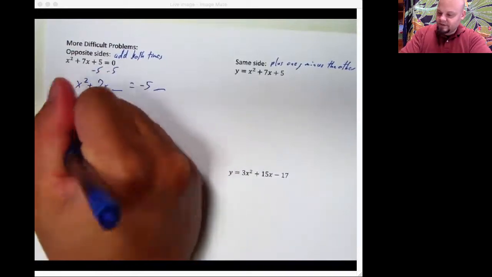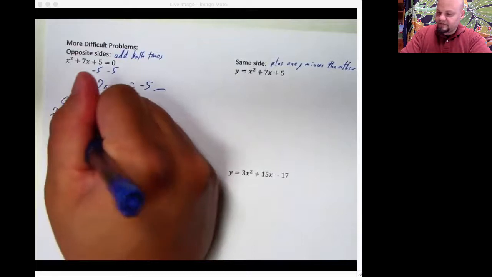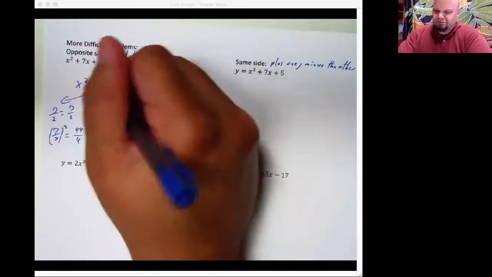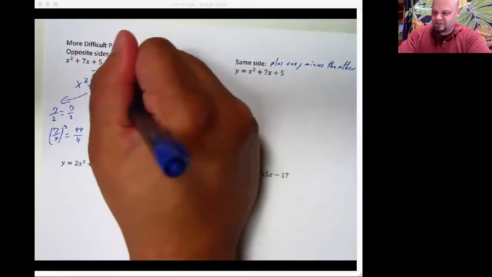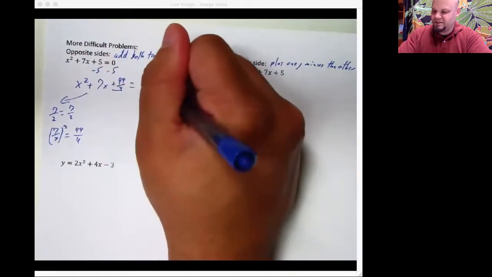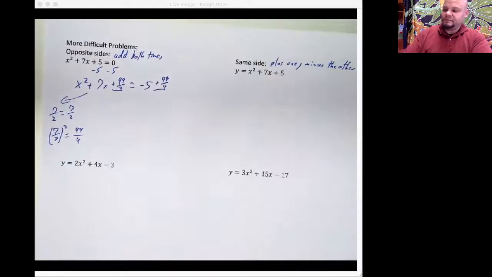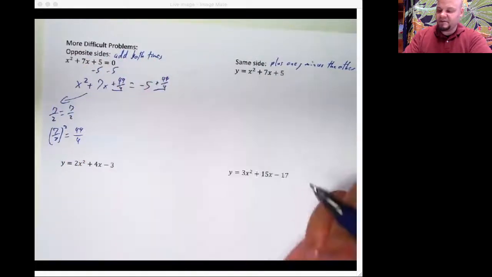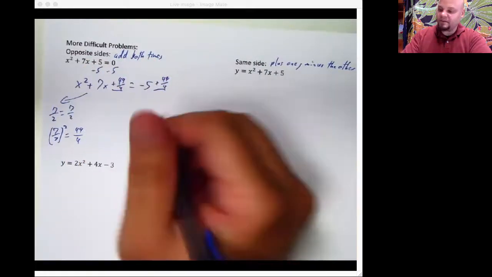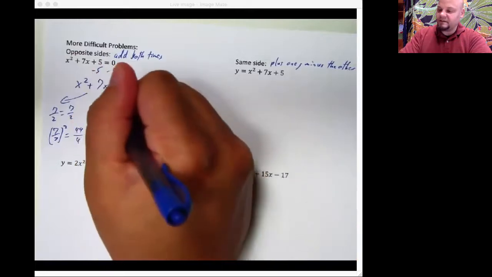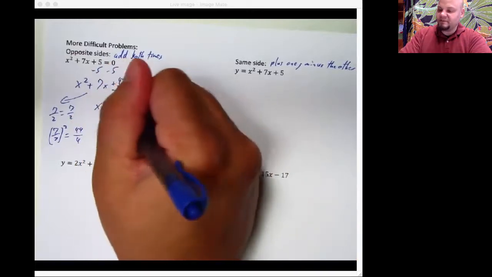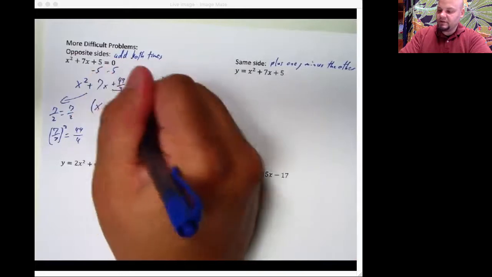7 over 2 squared makes 49 fourths. Yeah, I can hear you. Oh, 49 fourths. No, Mr. Bill, not a fraction. Just make it a decimal. I refuse. 49 fourths. So this side is now a perfect square. What? Yeah, think about it though. It would be (x plus 7 over 2) squared.